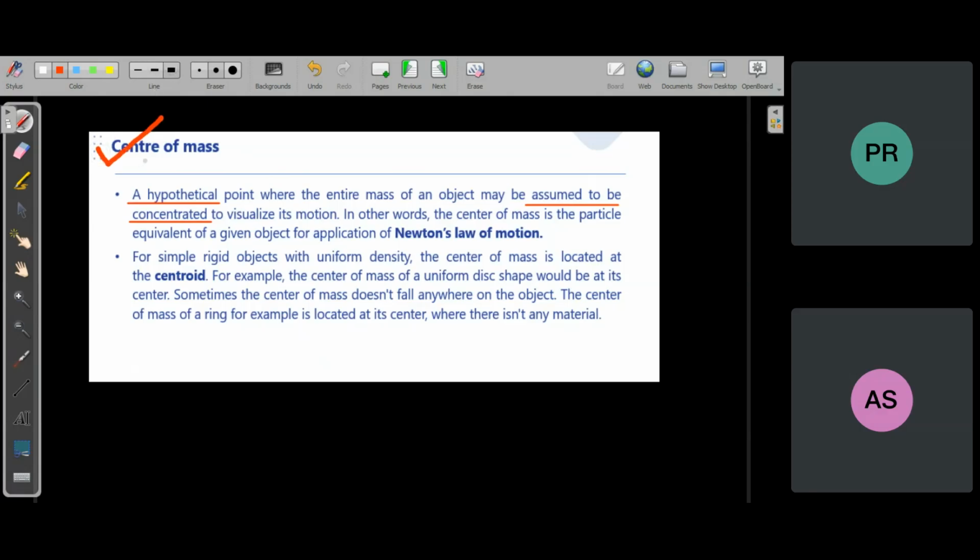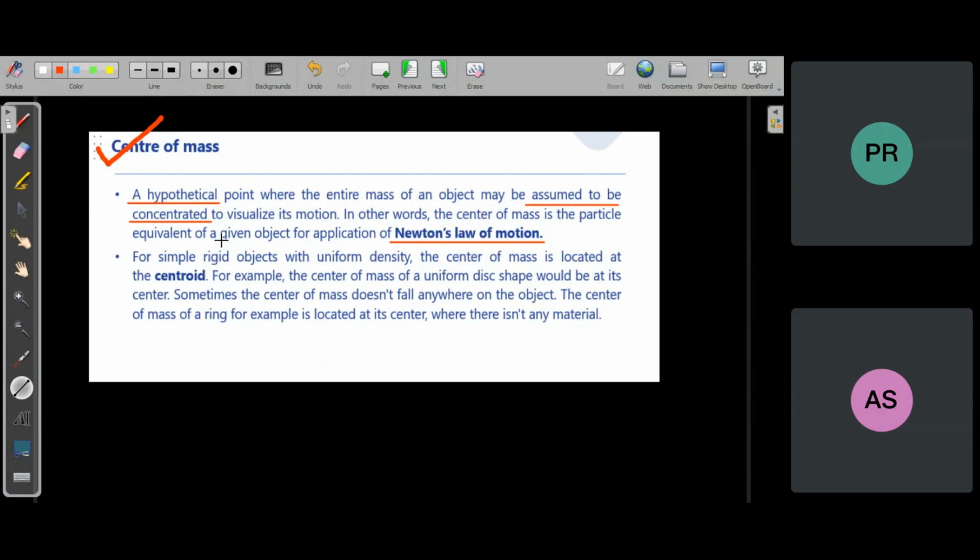Why have we developed this concept of center of mass? Because of the application of Newton's laws of motion to bodies, not to particles, but to bodies or systems of particles. A rigid body is nothing but a system of particles because it is made up of a large number of particles. So the application of Newton's laws to a system of particles or to bodies becomes very simple if you introduce this concept of center of mass. That is the use of this concept.